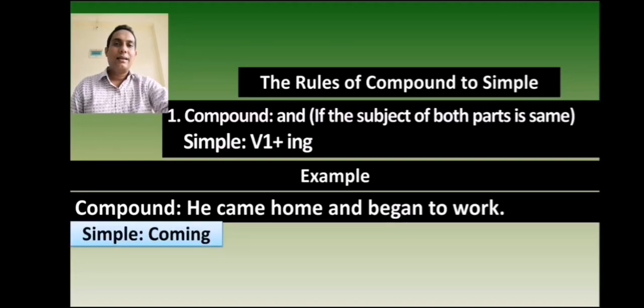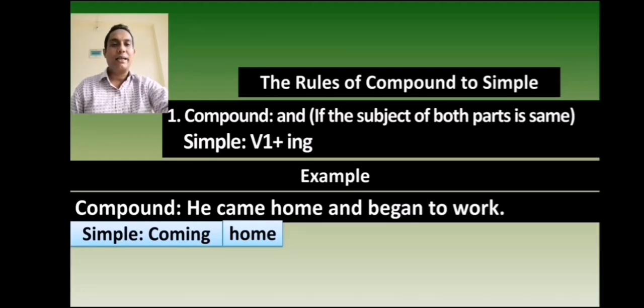Then you will write the object of the first independent clause. Here the object is home. Remember, you will always use a comma at the place of the coordinating conjunction. In this sentence, the coordinating conjunction is and.